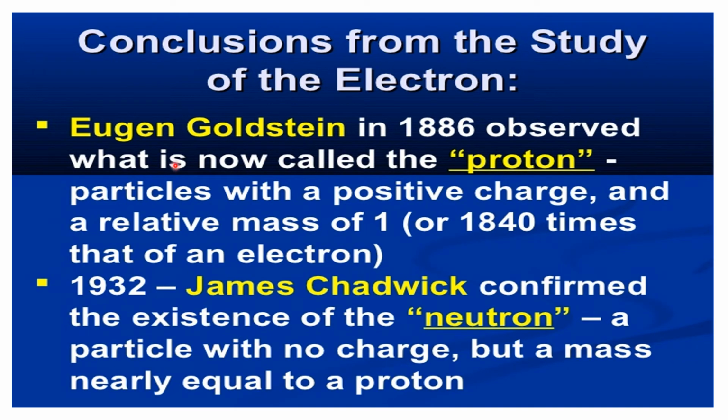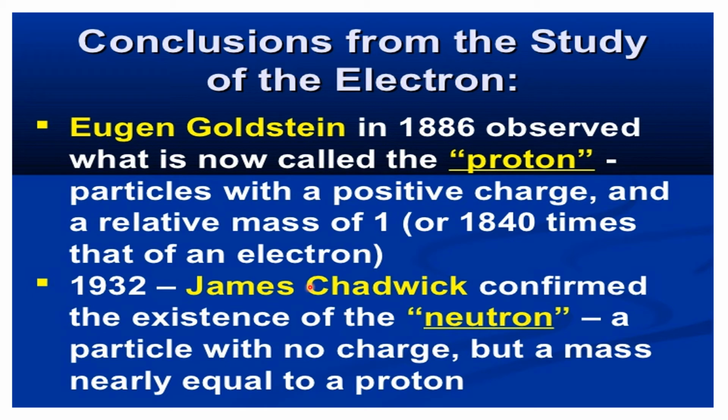The next, the proton was discovered by Eugen Goldstein in the year 1886. He observed that protons are present in the nucleus and they are positively charged particles with a relative mass of 1 unit, or 1840 times the mass of the electron.